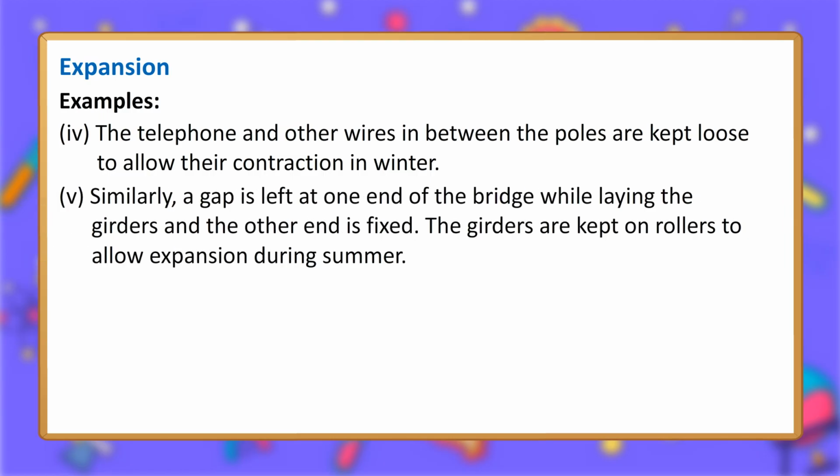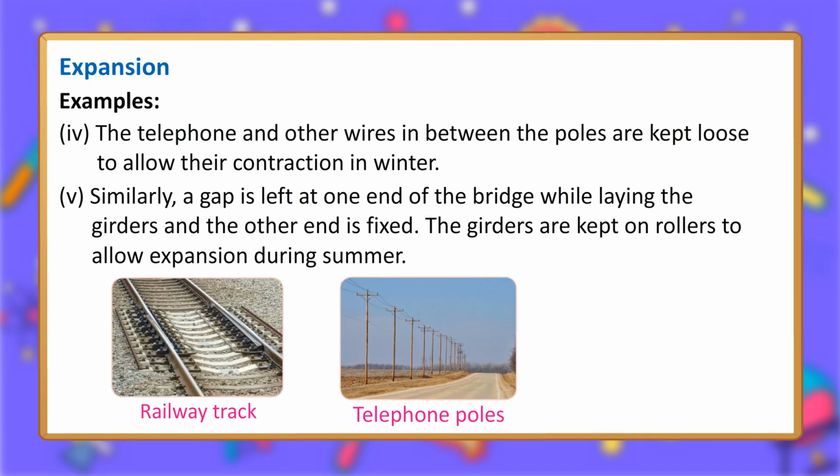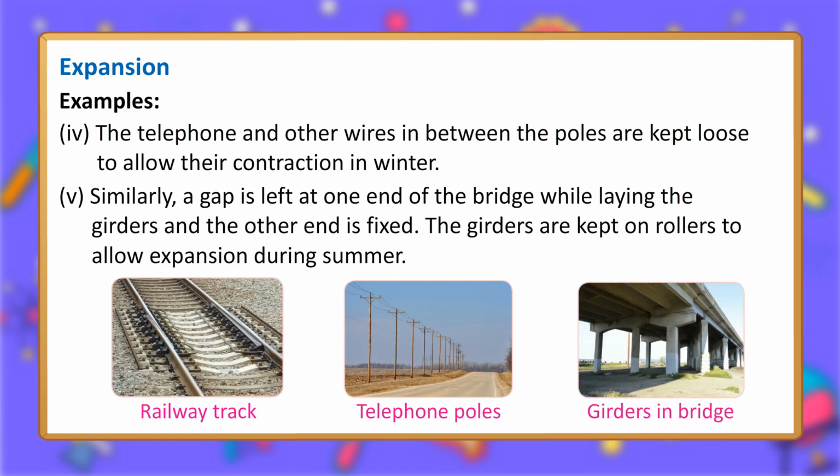Similarly, a gap is left at one end of the bridge while laying the girders and the other end is fixed. The girders are kept on rollers to allow expansion during summer. Railway track. Telephone poles. Girders in bridge.